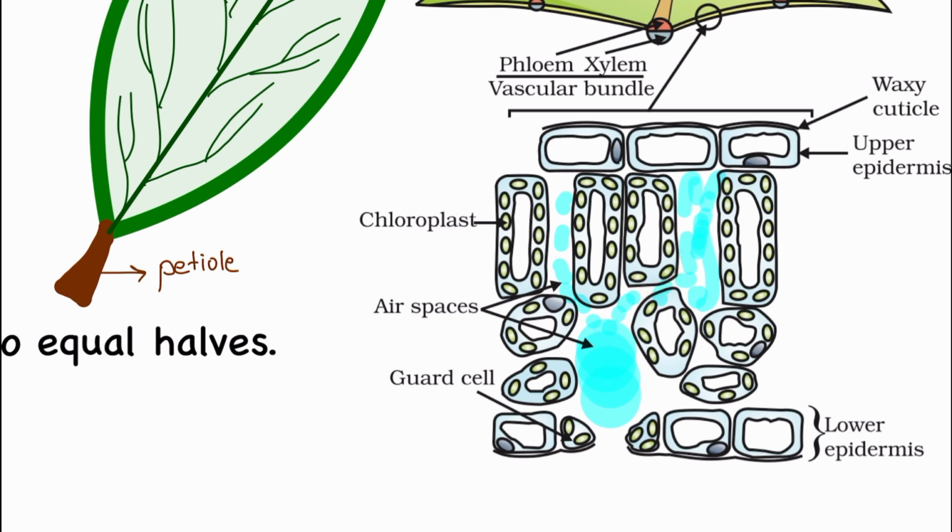Later, when these guard cells are turgid, that means they will swell up and they open the pore. In that case, the water can easily vent out, can go out of the plant.